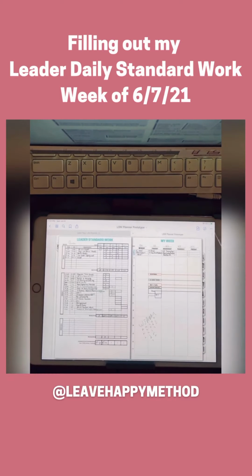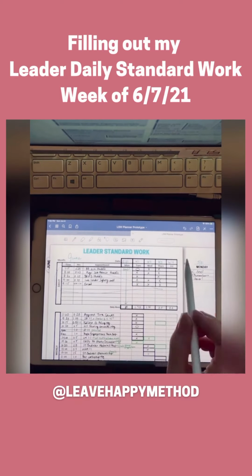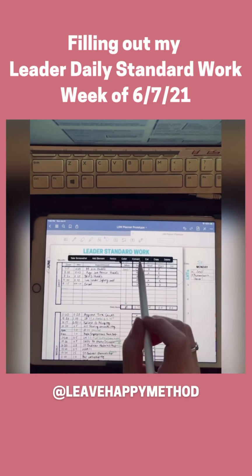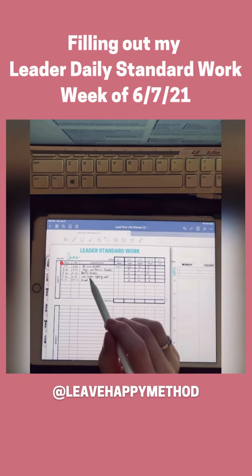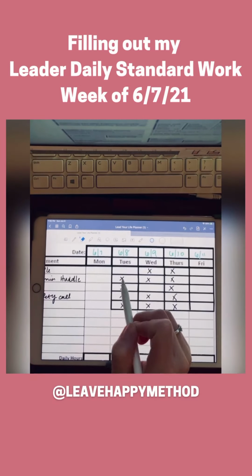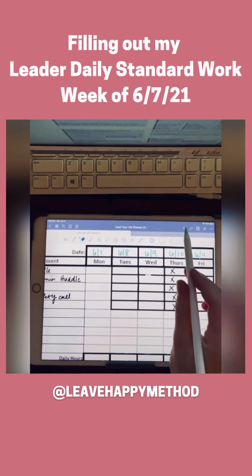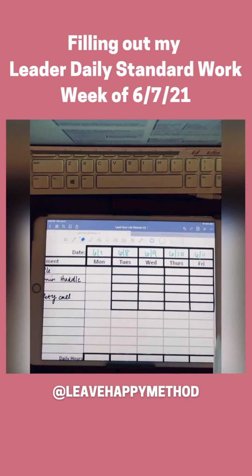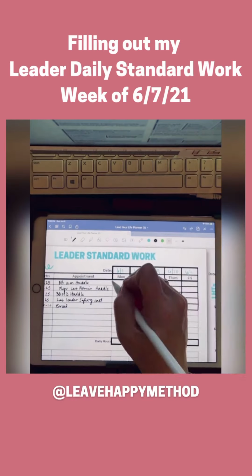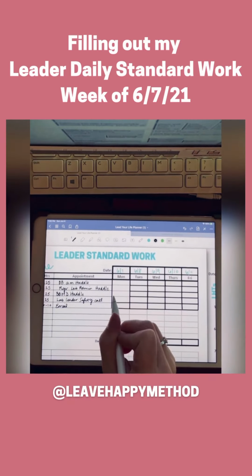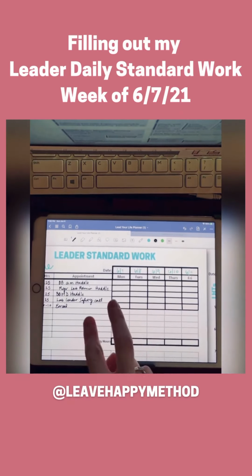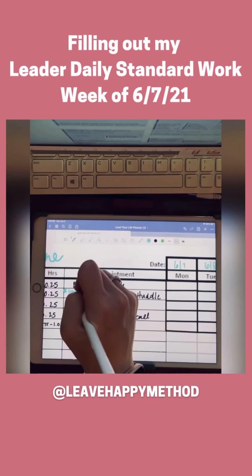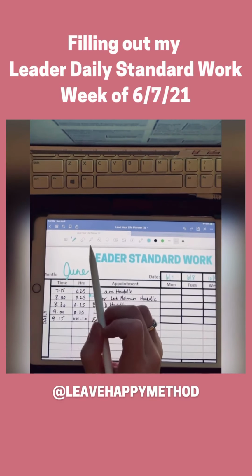So the first thing I do is update my daily tasks. And once you've started to do Leader Standard work over and over, you start to realize you have obviously recurring tasks. And so it's super easy to just copy over from week to week. Also, it's really nice if you do it in Excel or on the computer. I love doing it by hand because it gives me time to process and think about what I've got going each week.